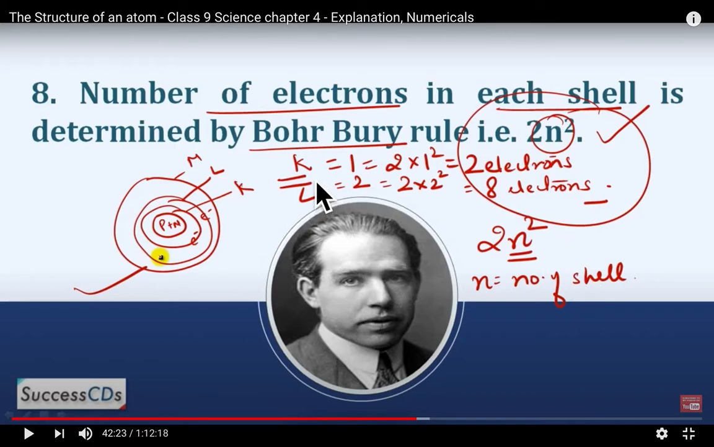For example, K. K is the first shell, so n is 1. 2n square means 2 multiplied by 1 square, so in the K shell 2 electrons will be filled. L, n is 2, so 2 into 2 square, that is equal to 8 electrons. So the L shell can accommodate how many electrons? Maximum 8 electrons.